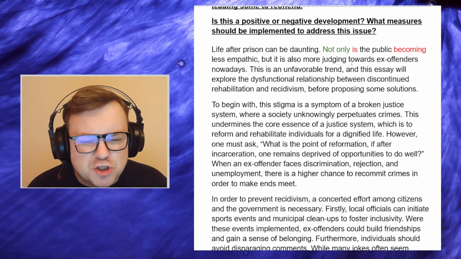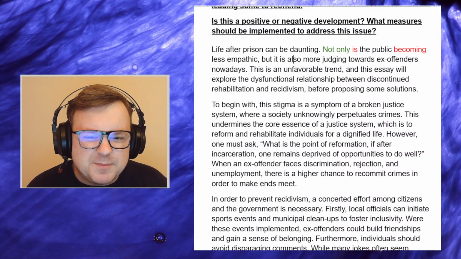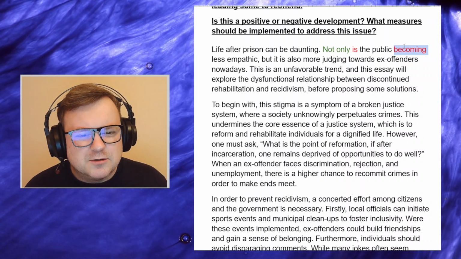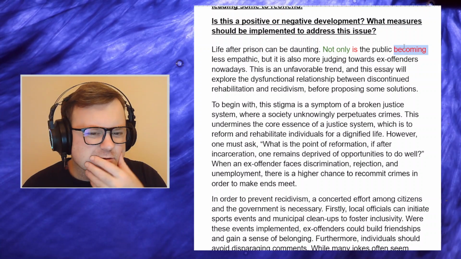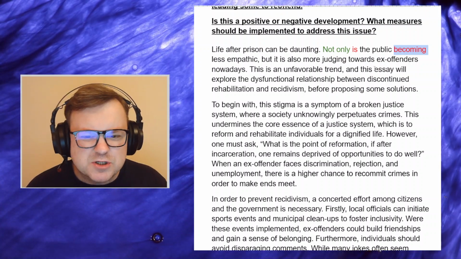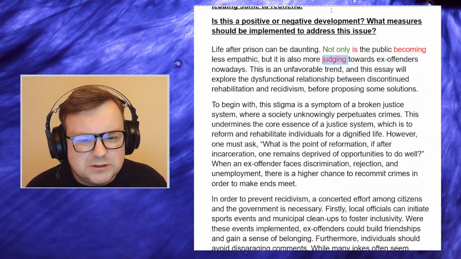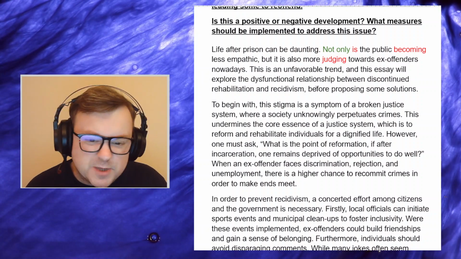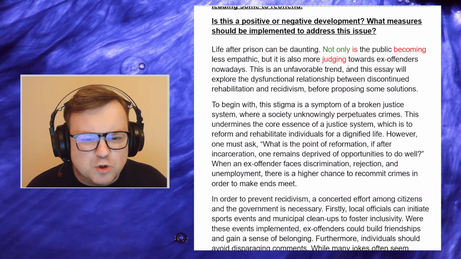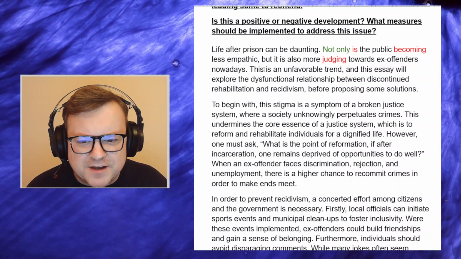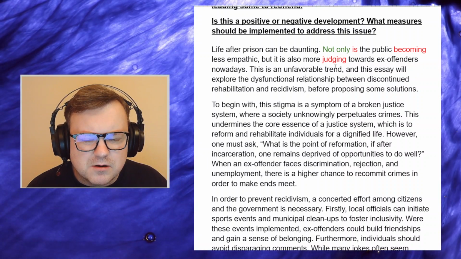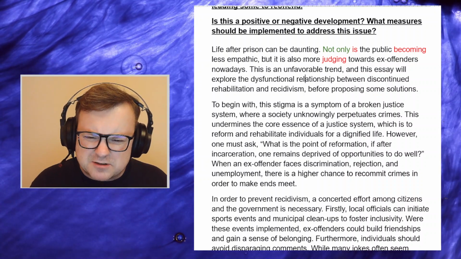Not only does the public become less empathic, but it is also more judging. Maybe, just for consistency, it also becomes. But okay, it is also more not judging but judgmental. Critical, judgmental. But it is also more judgmental towards ex-offenders nowadays. Okay, I'm just a little bit confused with the time here.